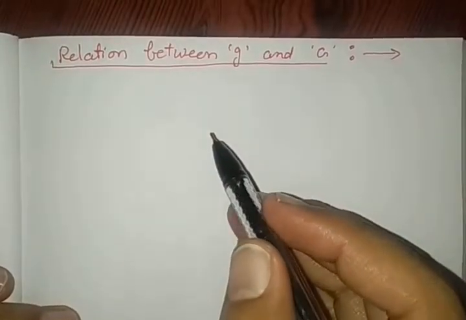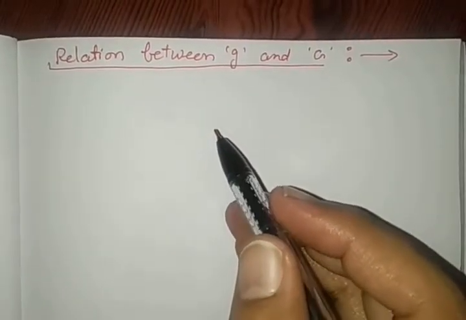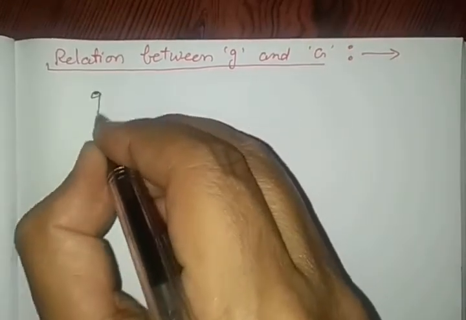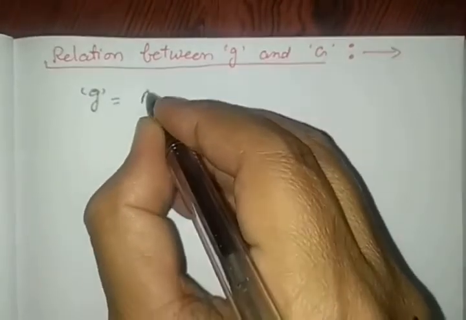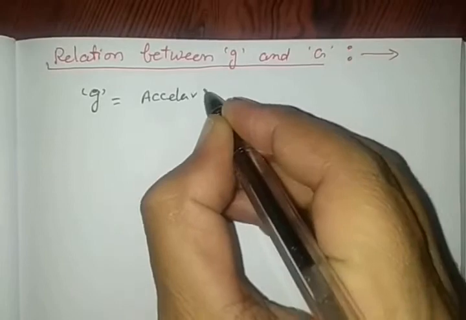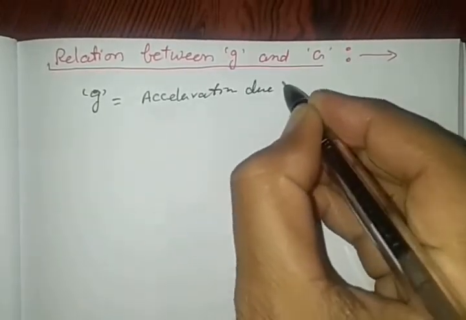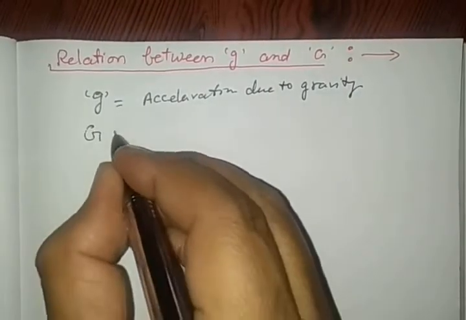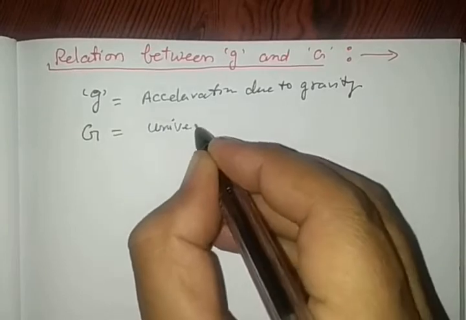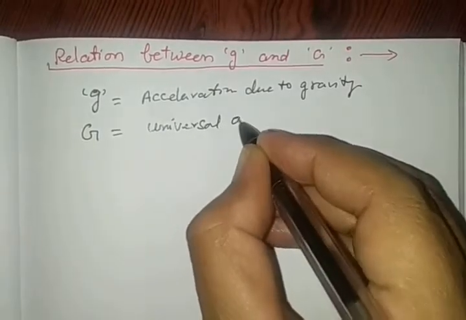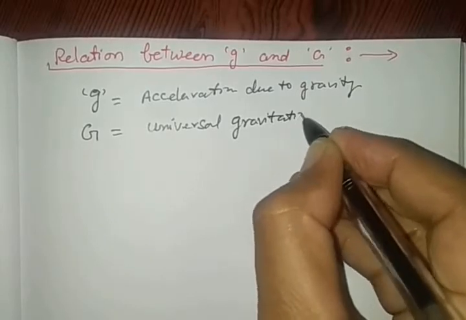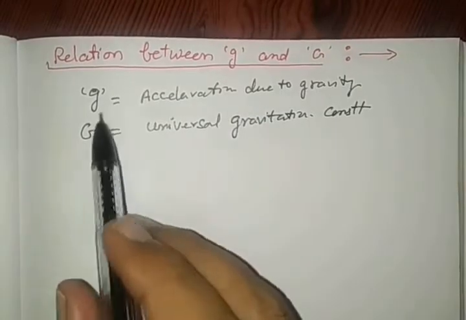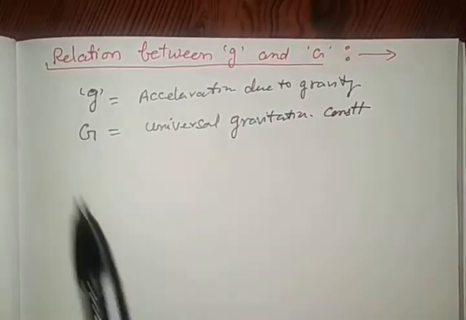Hello everyone. Today we are going to see an important topic, that is the relation between small g and capital G. Small g we know is for acceleration due to gravity, and capital G is the universal gravitation constant. We are going to establish the relation between both.